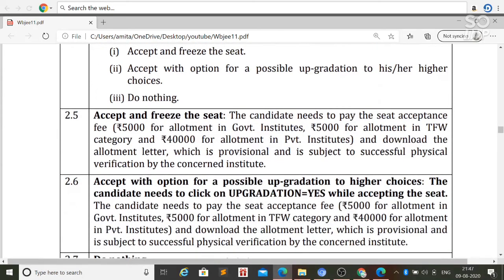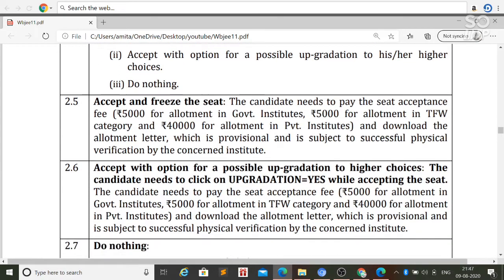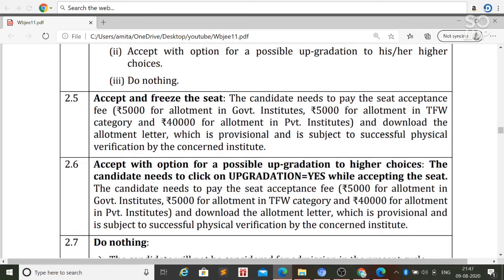And here is the fee detail. If you accept and freeze the seat, the candidate needs to pay the seat acceptance fee, that is 5,000 for allotment in a government institution, 5,000 for allotment to a PFW candidate, and 40,000 for allotment in a private institute.